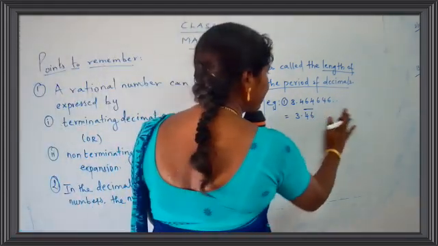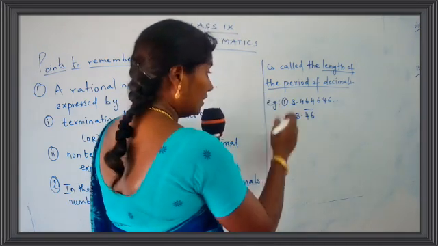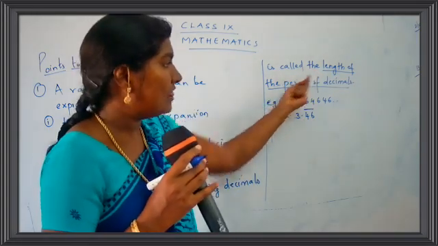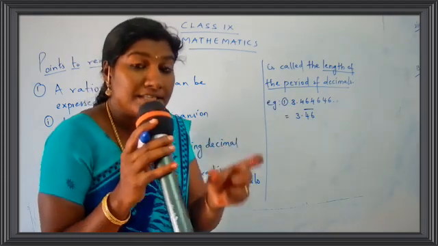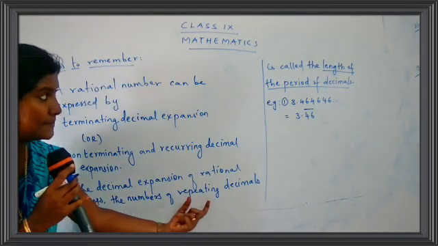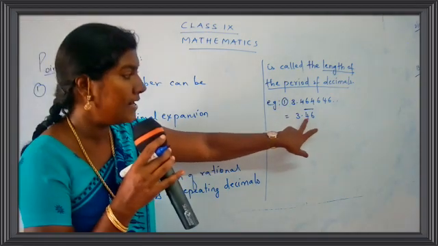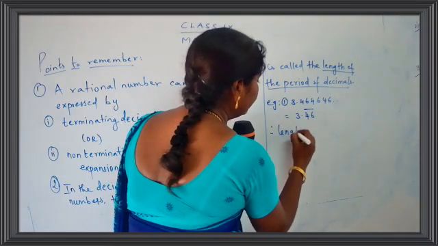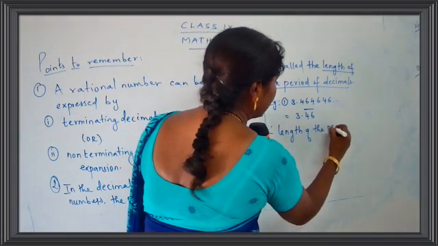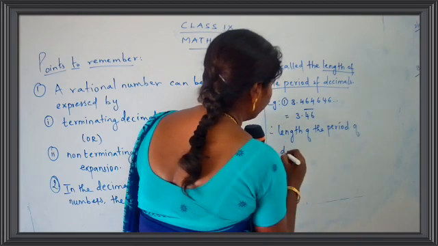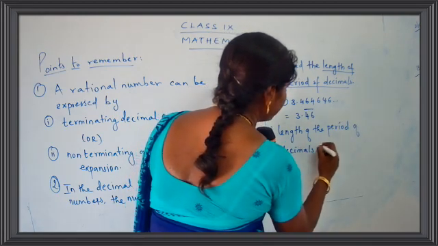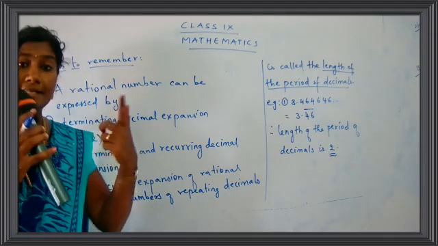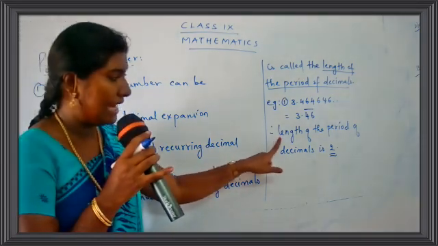I'll give you some more examples. Here we have written 3.46 bar. So what is the length of the period of decimals here? How many numbers are repeated here? The number of repeating decimals: 1 and 2, two numbers are repeated. Therefore, the length of the period of decimals is 2, because the numbers 4 and 6 go on repeating.